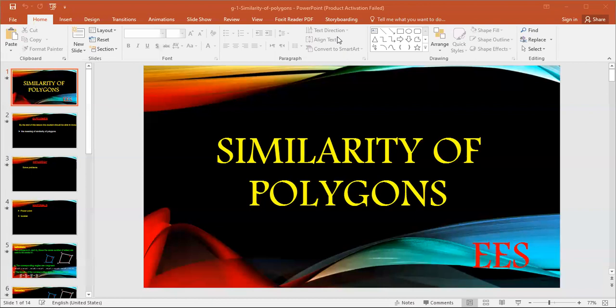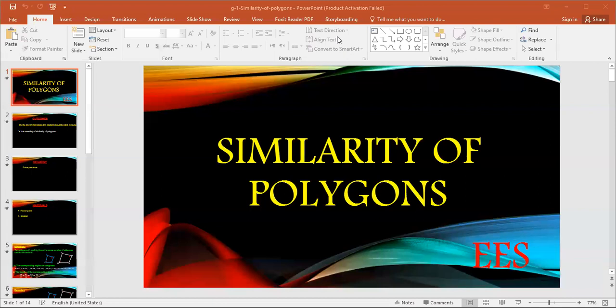Again, two polygons M1 and M2 that have the same number of sides are said to be similar if, first condition, the corresponding angles are congruent, or equal in measure. The measure of angle A, its corresponding angle is X, then the measure of angle A equals the measure of angle X. Second, the measure of angle B, corresponding to angle Y, is equal in measure. The measure of angle C equals the measure of angle Z. The measure of angle D equals the measure of angle L.